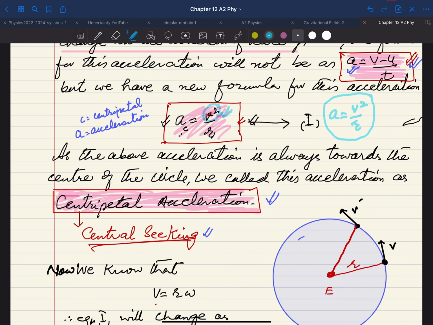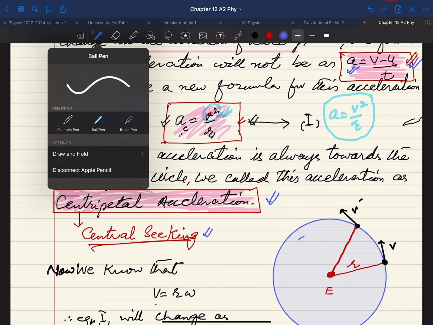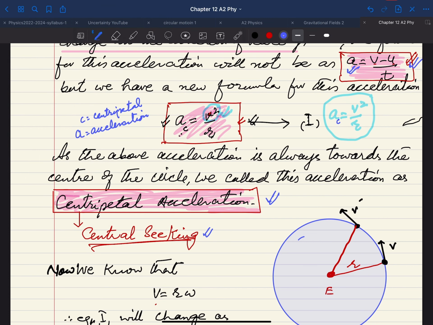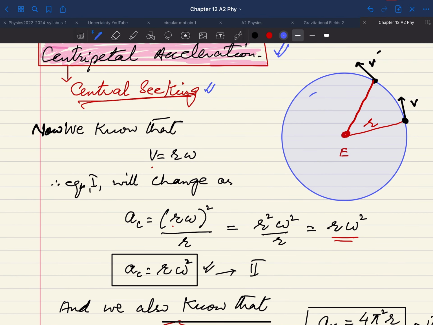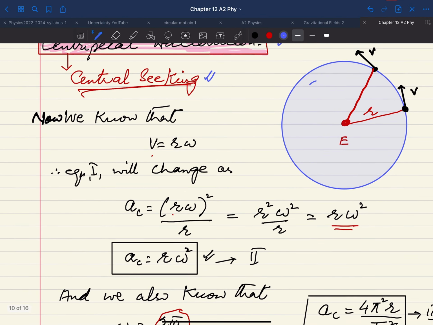As I said, we can derive it as well, but in your syllabus we need not go for the derivation. Where we need derivations, then inshallah we will do them as well, but for the time being it's not required.